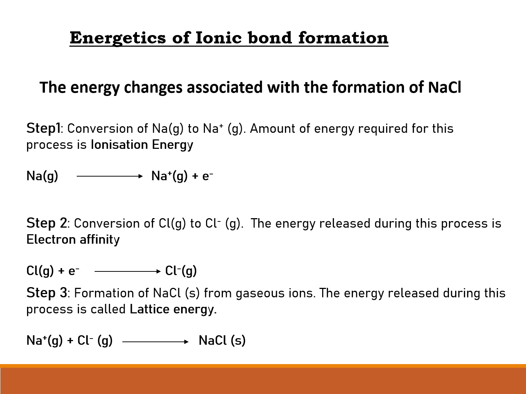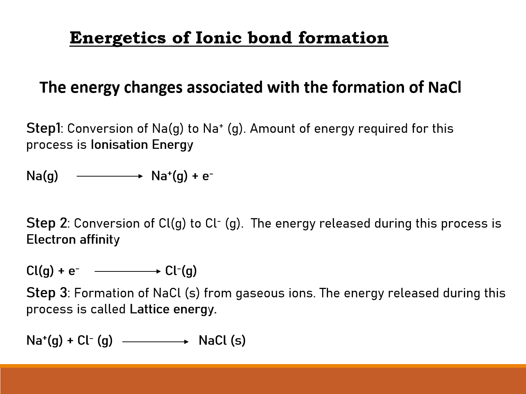And the second step involves conversion of gaseous chlorine atom to chloride anion. In this process, energy is released, and that energy is called electron affinity. We can define electron affinity as the amount of energy released when an extra electron is added to an isolated gaseous atom in its ground state.